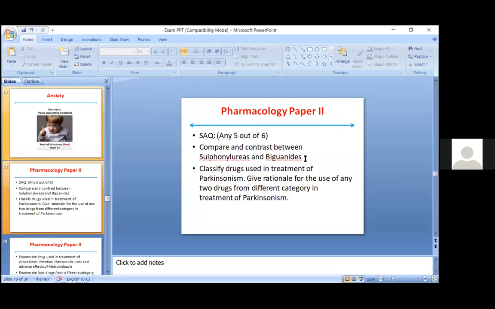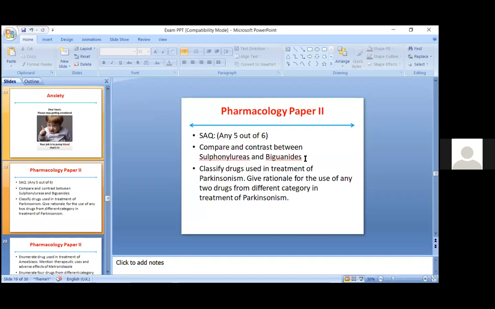Now I have especially seen one mistake that the students make in writing the classification of Parkinsonism, that they write only half of the classification. In the classification of Parkinsonism, you can see they have made two different columns. First is the drugs that alter or increase the dopamine levels, that is, drugs affecting the brain dopaminergic system, and that classification most students write. But the second classification, the drugs affecting the brain cholinergic system, should also be written.